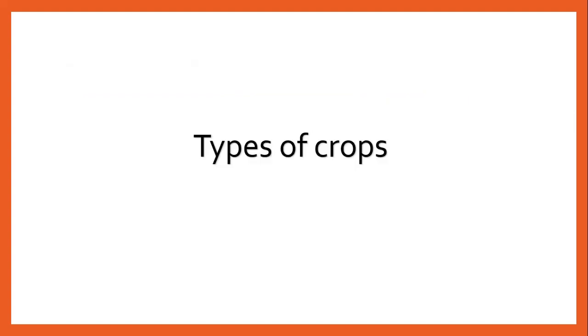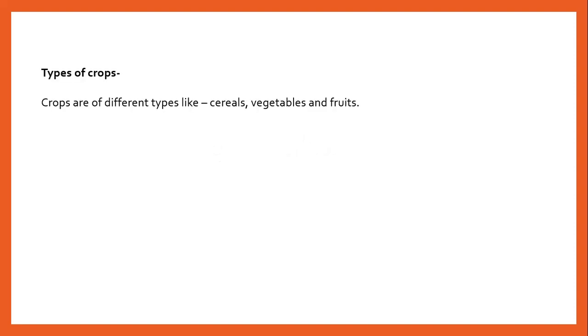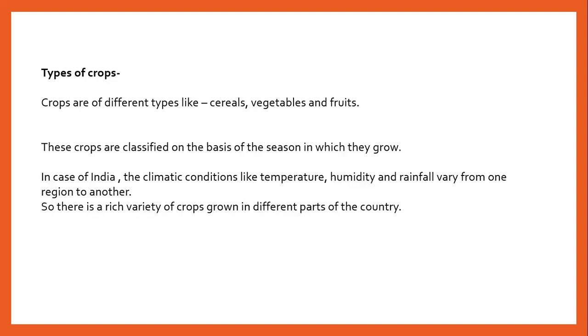Now, what are the types of crops? There are different types of crops like cereals, vegetables, and fruits. These crops are classified on the basis of the season in which they grow. If I consider the case of India, the climatic conditions like temperature, humidity, and rainfall vary from one region to another. So, there is a rich variety of crops grown in different parts of the country. It basically depends upon the climatic condition of the place.